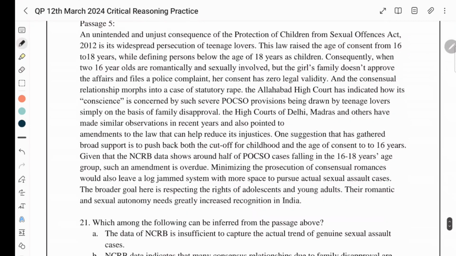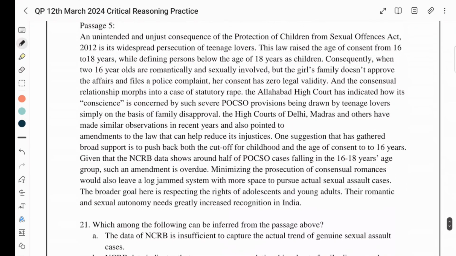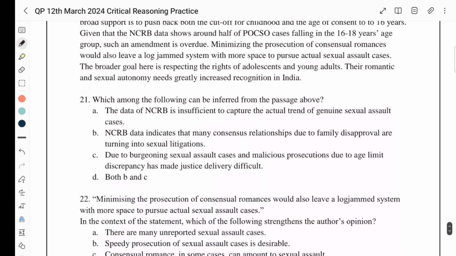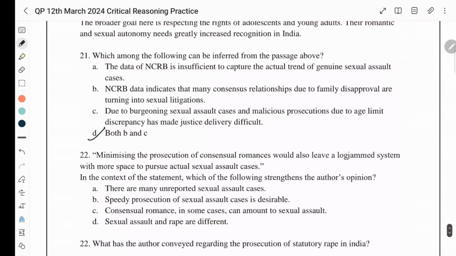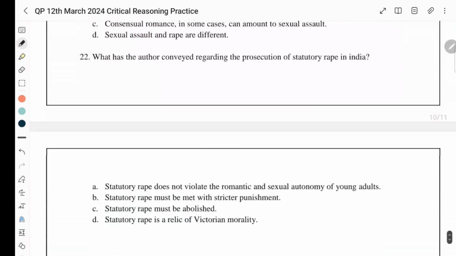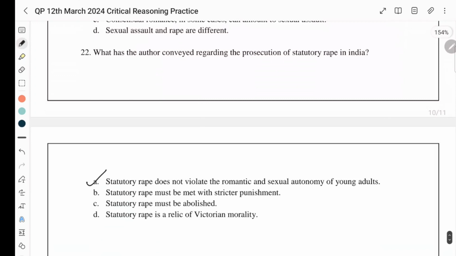20th is D. 21, so there is a numbering issue, right? The first question 21 that is there, the answer is D. For 22 part 1, the answer is B. There are two 22s, right? The first 22 has the answer B, and the second 22 has the answer A, right?